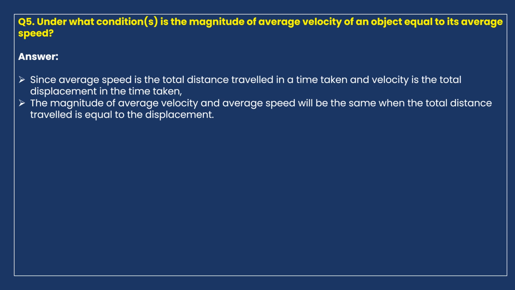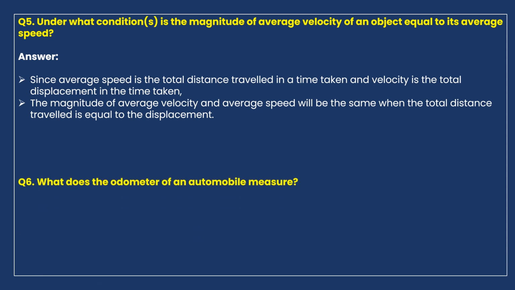Of course, here average velocity will be equal to average speed, but there is a condition: when our total distance traveled is equal to the displacement, in this case average velocity can be equal to average speed.